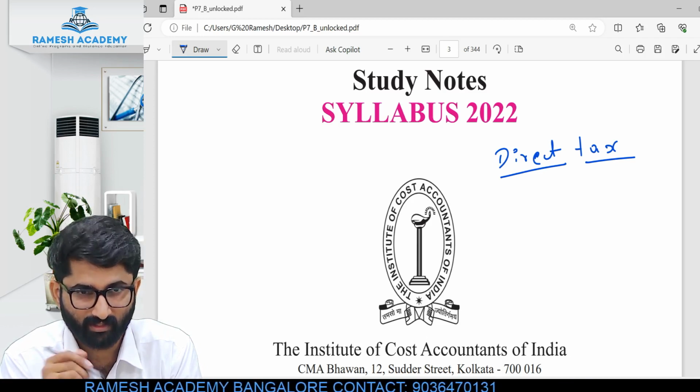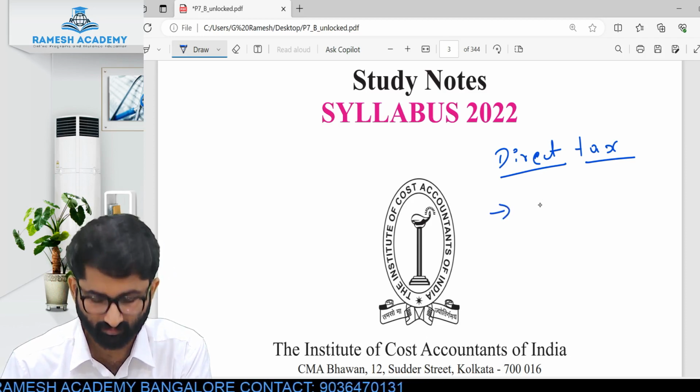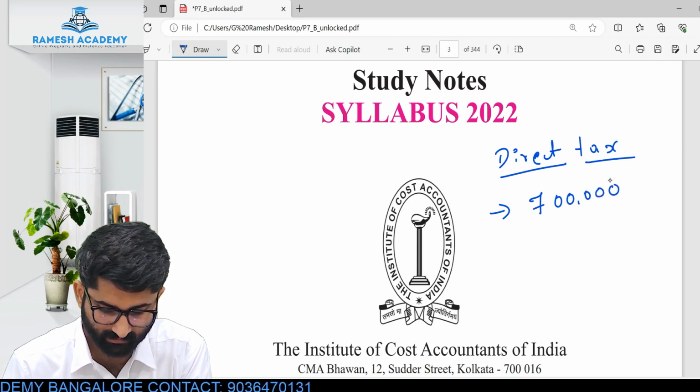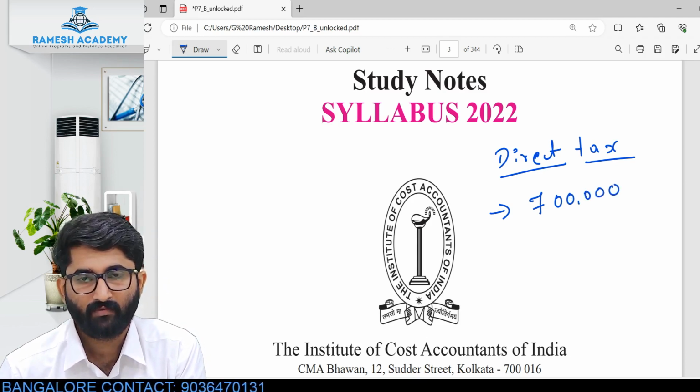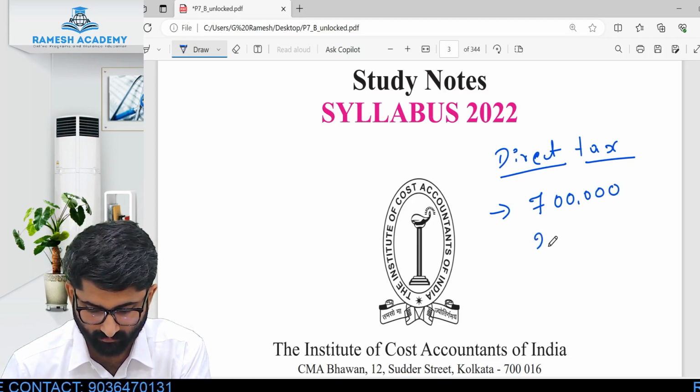So if you are earning income, for example, my income is 7 lakh rupees, sir. My income is 7 lakh rupees. You know that there are some tax slabs up to 2.5 lakhs.